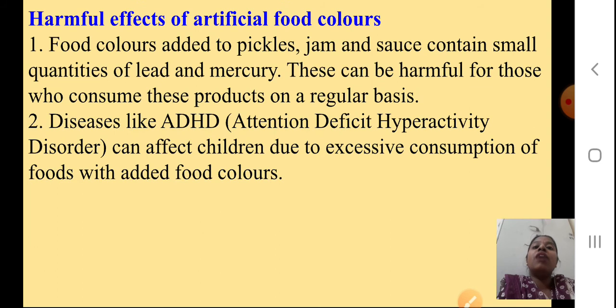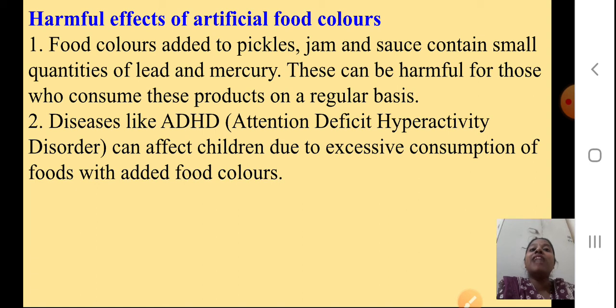Okay. Harmful effects. Now what are the harmful effects of these artificial food colors? We don't understand it when we eat it, but after some time we come to know its ill effects. Okay, food colors, if you have them regularly, then only. If you have them sometimes, and within a limit, it won't.